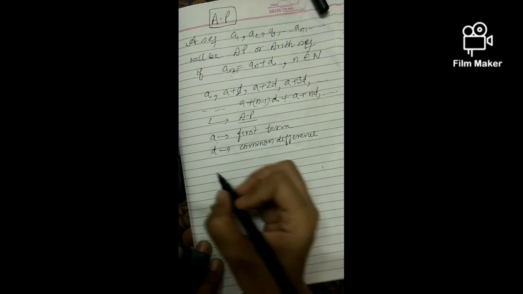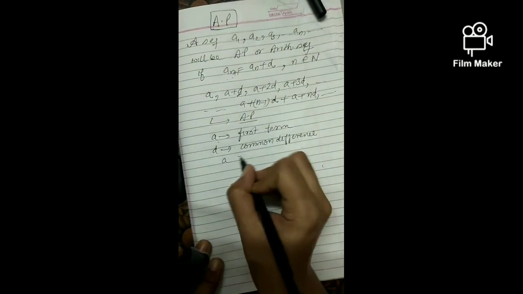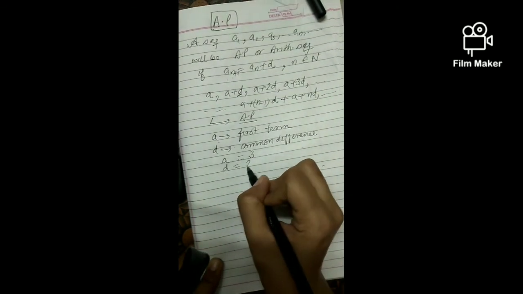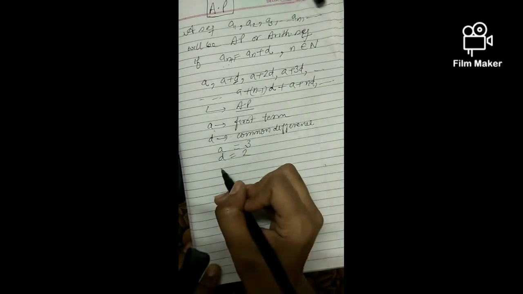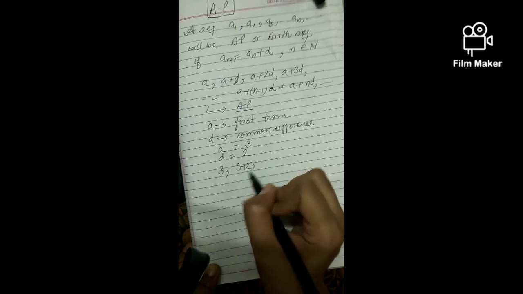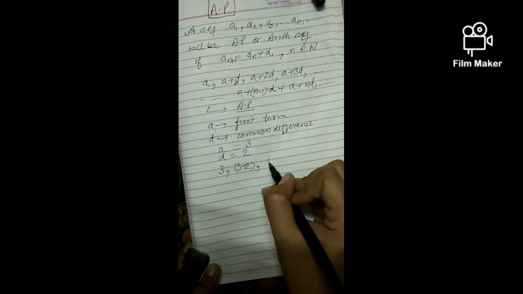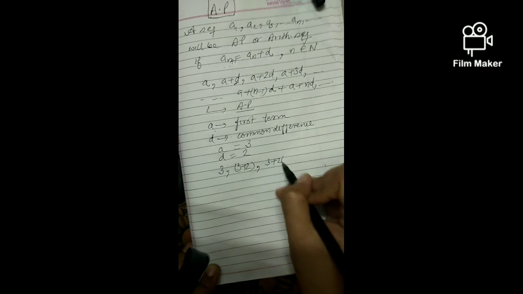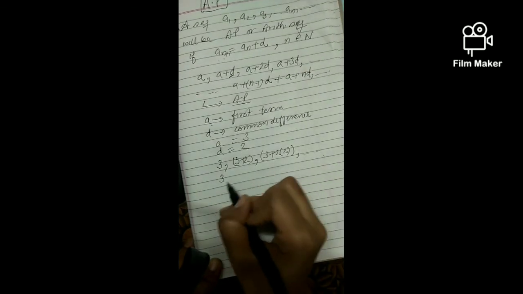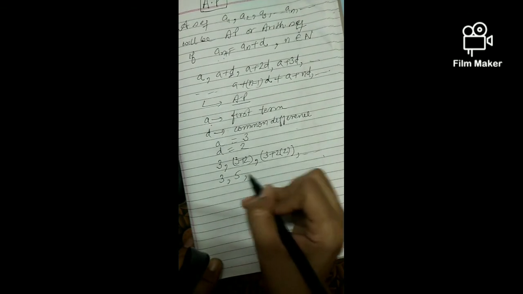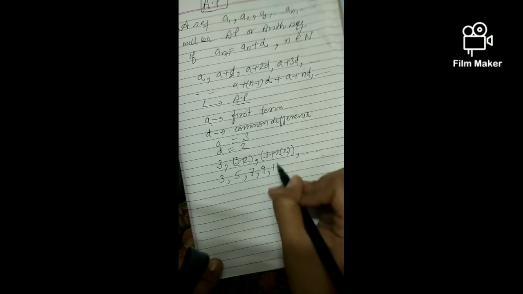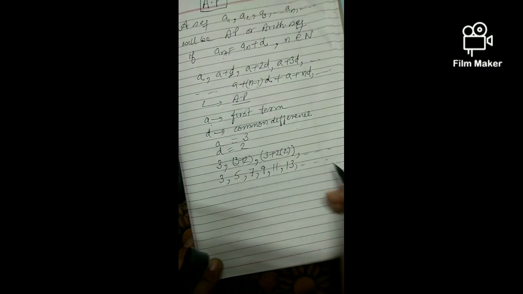If I take one simple example, I take a as 3, and d as 2. So the first term is 3, the second term I get by adding 2 to the previous term, and the third term I get by adding twice 2 to the first term, and so on. So it will be 3, the next will be 5, again I add 2, it becomes 7, again add 2, it becomes 9, then 11, then 13, and so on.